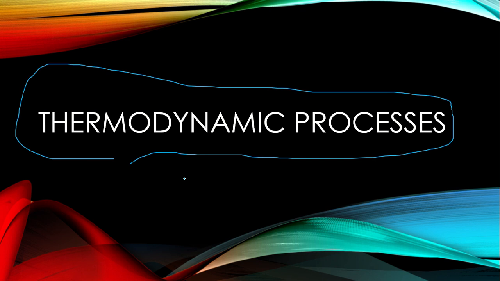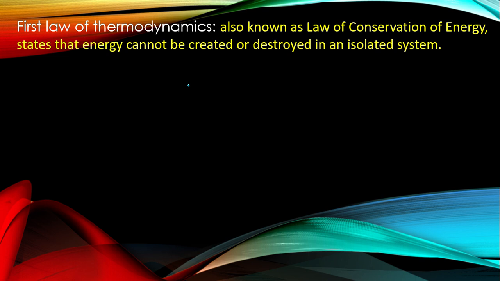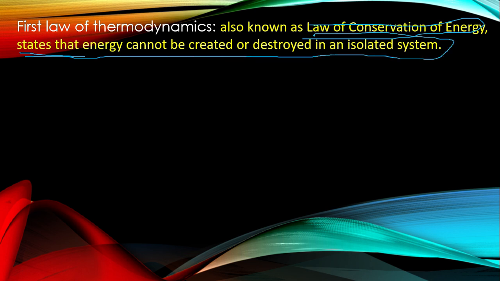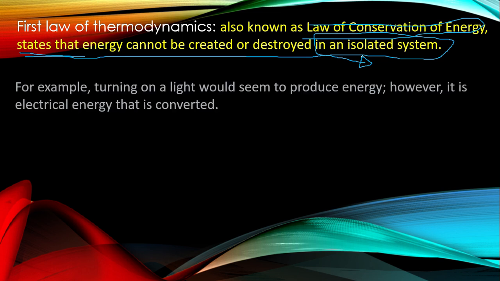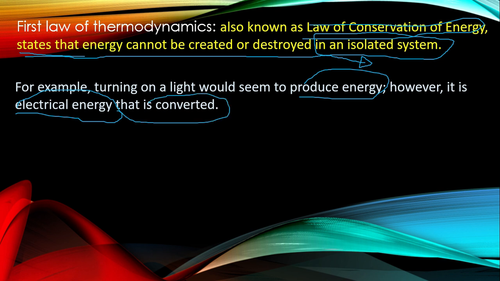Before moving to that chart, we should know the first law of thermodynamics, which is also known as the law of conservation of energy, which states that energy cannot be created or destroyed in an isolated system. Roughly, we remember it as energy neither can be created nor destroyed, but it can be converted from one form to another. To understand this, let us consider an example. Turning on a light would seem to produce energy, but in that, electrical energy is converted into light.